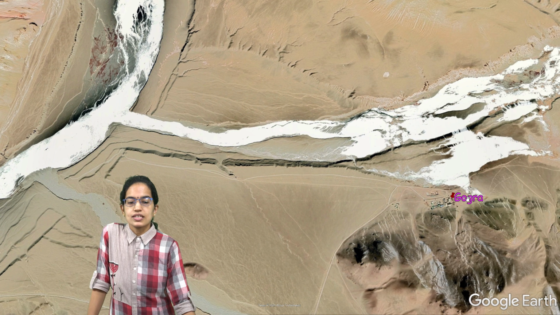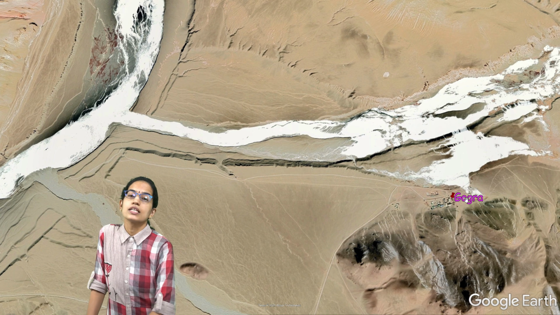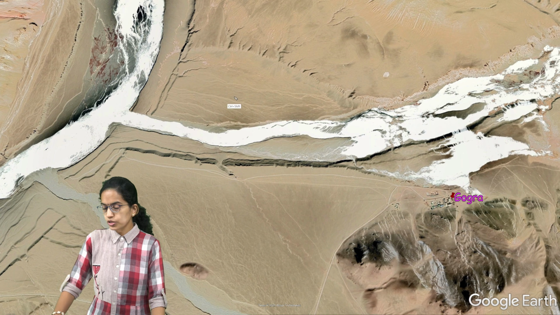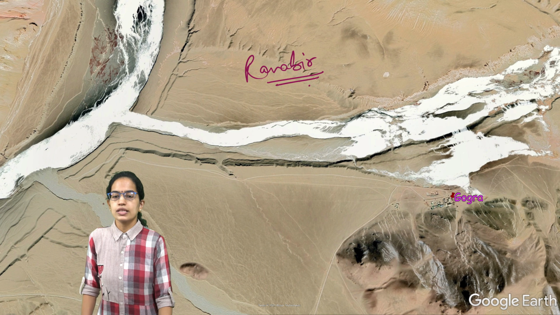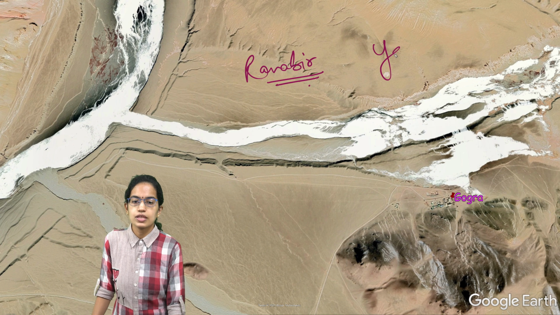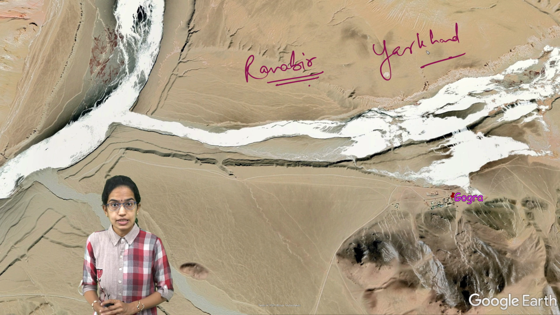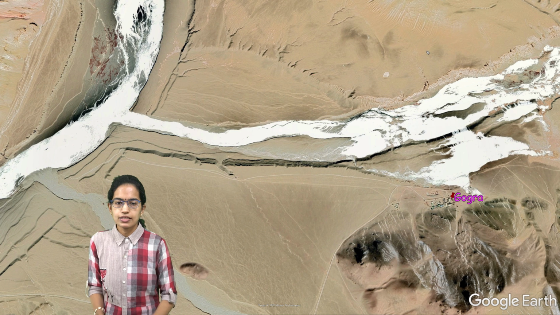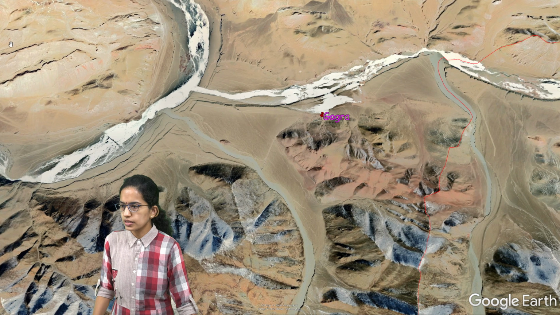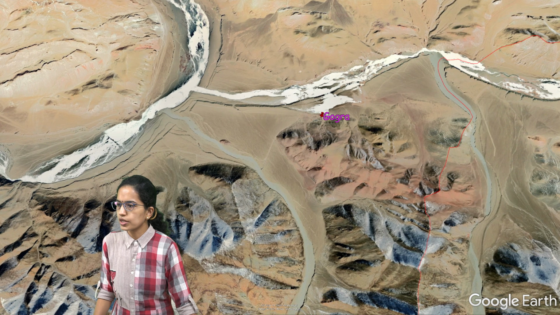Now this region has been known since the 1800s, and it was during the 19th century when Maharaja Ranbir Singh in this region started trade with the Yarkand area. Now the Yarkand area was one of the major regions of the Xinjiang province during that time, now called the Yarkand County, which is located further north.